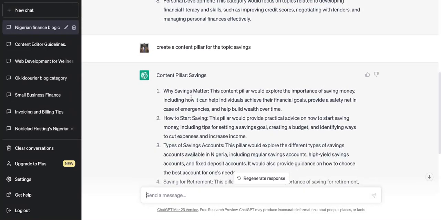There's no why, there's no what here. We can just add it. What is savings? Because we saw there that people were searching for what is savings. So we can add here what is savings, and then address that. And then after that, we can talk about why savings matter.